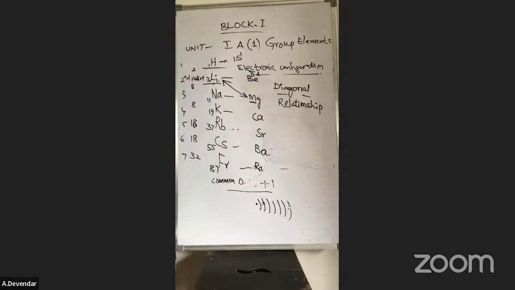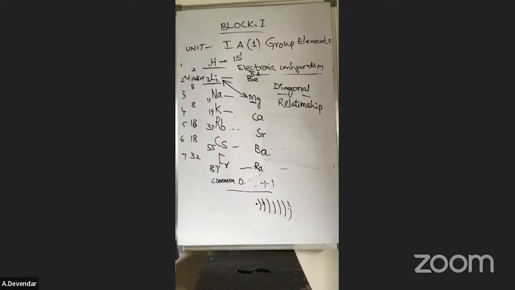Next, go to the isolation of sodium metal. This is a 10 marks essay type question. Before the isolation of sodium metal, what are the important minerals of sodium? That is very important. From those important minerals only, you can extract sodium by different methods. First of all, we have the Castner method, next is the Downs method. So first you have to remember what the important minerals of sodium are.